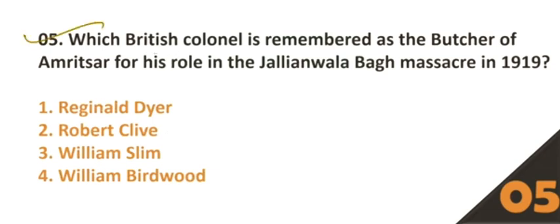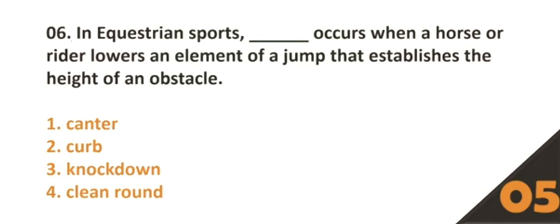Question number 5. Which British colonel is remembered as the butcher of Amritsar for his role in the Jallianwala Bagh massacre in 1919? Option number 1 is the right answer, Reginald Dyer. Question number 6. In equestrian sports, dash occurs when a horse or rider lowers an element of a jump that establishes the height of an obstacle. Option number 3, knockdown, is the correct answer.